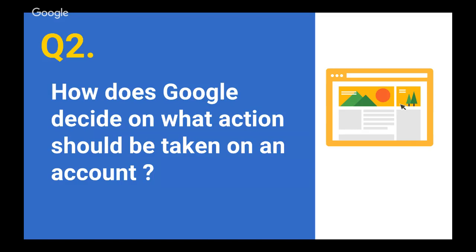The second piece around this is where we take account level actions, which are divided into warnings, suspensions, and disabling. Now, a common example of each scenario could be that we see that your apps are of good quality and are adding a lot of user value, but are receiving some portions of traffic that are leading to advertiser damage and invalid click activity. That's when we send you a warning letting you know that this is happening, so that you can go ahead and block the source of invalid click activity. The second scenario, which includes a suspension, is where your account is suspended for 30 days, and post 30 days, your account is automatically given back to you.